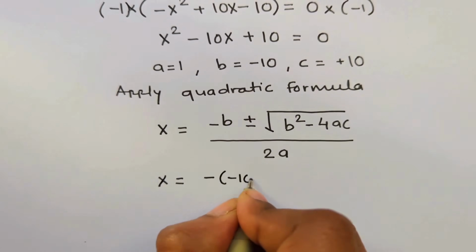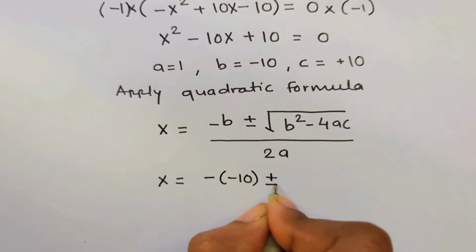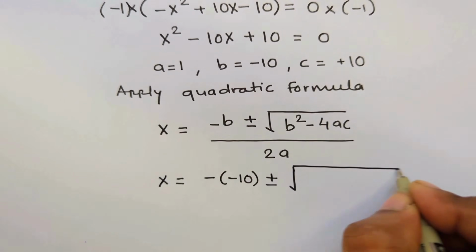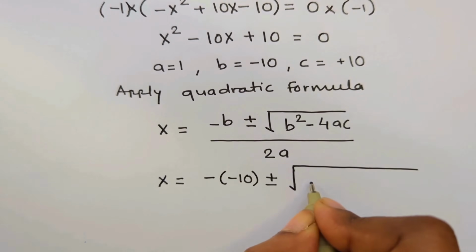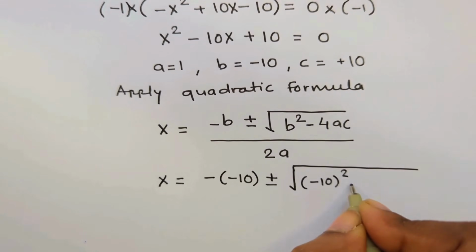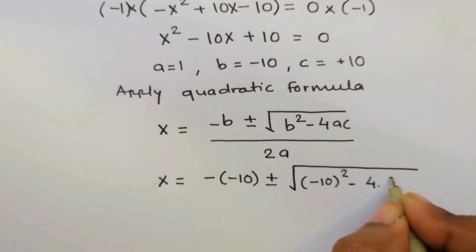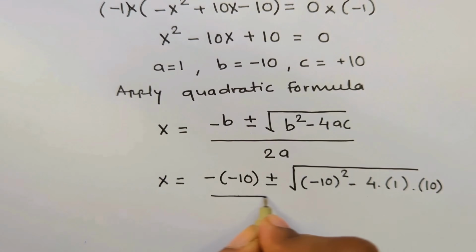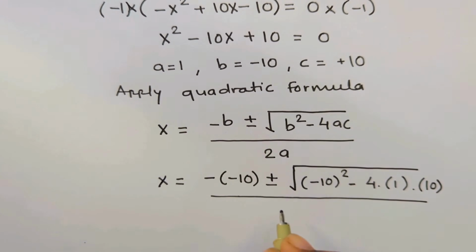So minus of minus 10 plus or minus the square root of minus 10 square minus 4 into 1 into c, which is 10, divided by 2 into 1.